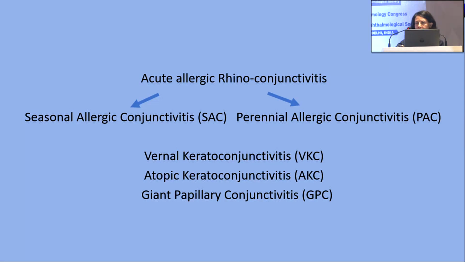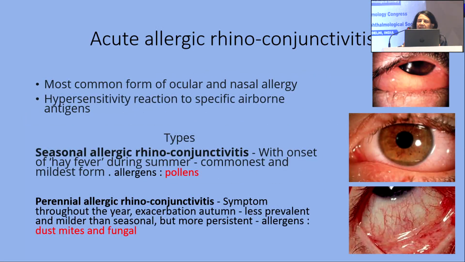Sometimes classification is less important in allergic conditions than finding out the etiology and management, but still we have to know the types of allergies that occur. Seasonal allergic conjunctivitis is one, perennial allergic conjunctivitis is another, and there are others: VKC, atopic, AKC, and GPC, the giant papillary conjunctivitis. These are basically the types of conjunctivitis that occur on the ocular surface.